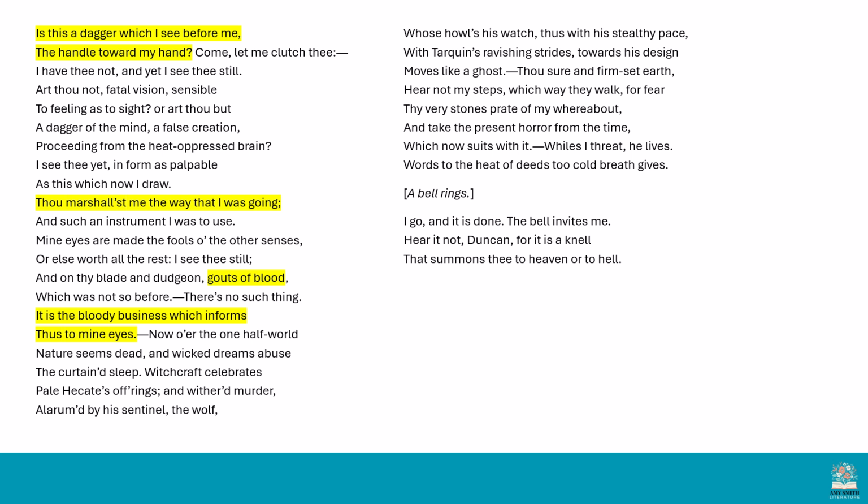So in yellow at the top then, it says, "Is this a dagger which I see before me, the handle turned towards my hand?" So Macbeth sees a dagger towards him. However, there wasn't one there before, so this is a hallucination. It's a vision of a dagger hanging in the air in front of him. And then he says, "Thou marshall'st me the way that I was going."